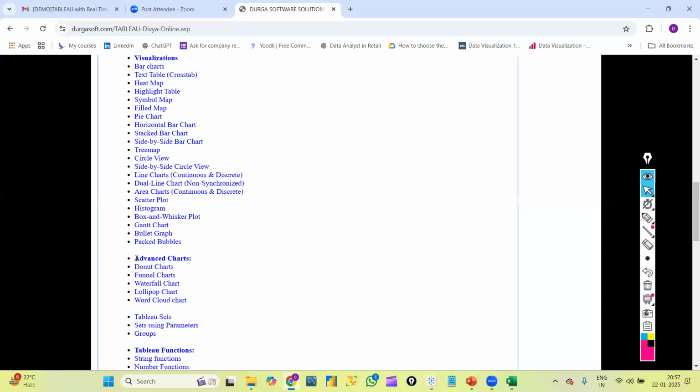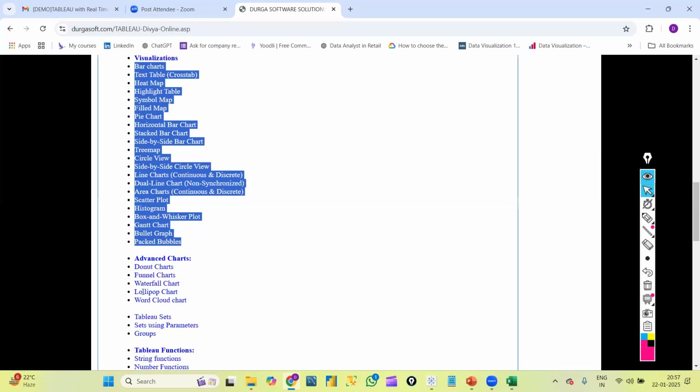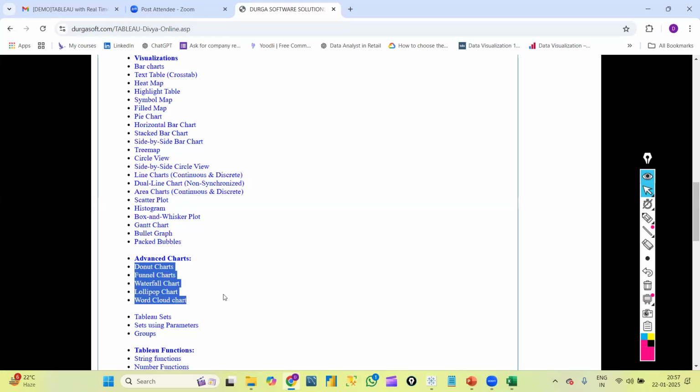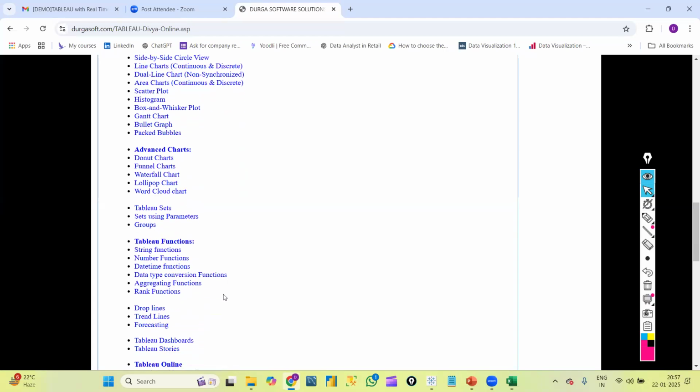Okay. And then advanced graphs. Not only the inbuilt graphs, along with the inbuilt graphs, we will learn these advanced graphs, especially if you have 3 or 4+ years of experience. Everyone will expect you to create donut charts like this, advanced graphs, in interviews. So the donut chart is an important graph. Again, funnel chart, waterfall chart, lollipop chart, word cloud chart, these are all some advanced graphs.